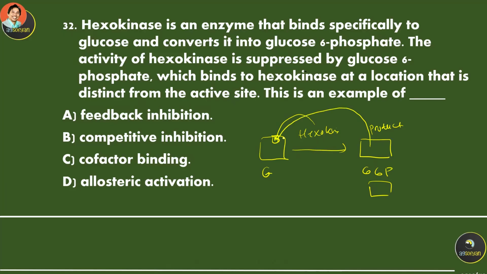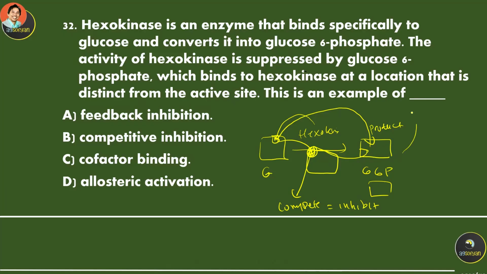Let's say this product is produced a lot, and then it also binds to the enzyme. So this is the enzyme. It's binding here, to inhibit the reaction. And from here, you should be able to guess this inhibition is actually called feedback inhibition.